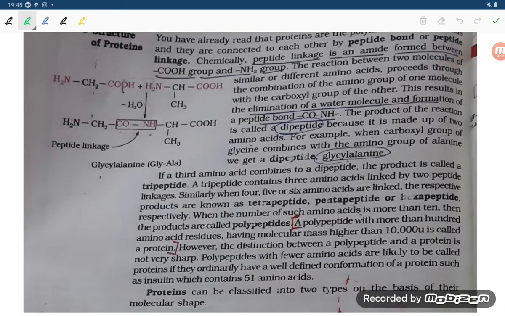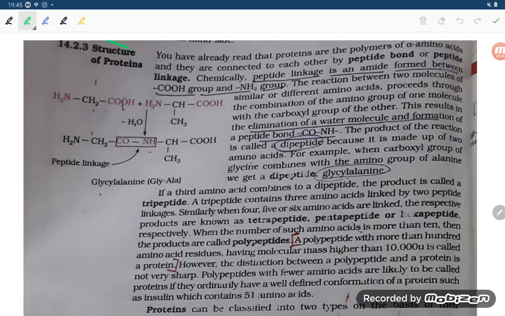Hello students, let us try to understand the structure of proteins. Dear students, proteins have many types of structure, like primary structure, secondary structure and tertiary structure, that we have to understand in this lecture. I have taken the NCERT book, so you can understand from this book also.